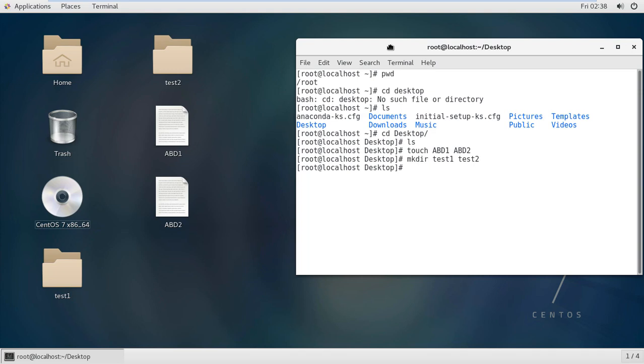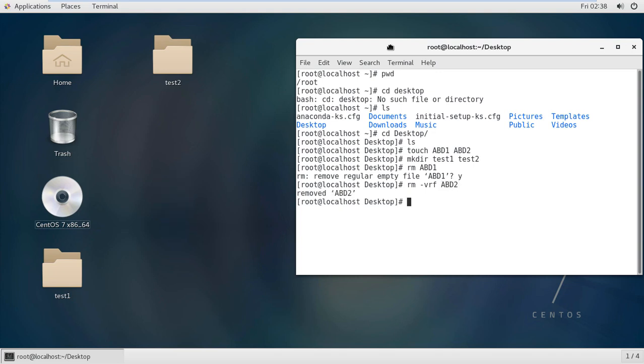We revised in a previous video how to use the rm command. So rm abd1, and when you type it, it will prompt: remove regular empty file? Yes. Once you press y, it will be removed. It's very problematic to keep typing yes, so there is one more flag: rm -vrf abd2, enter, and it will be removed.